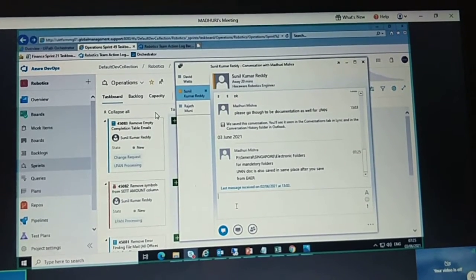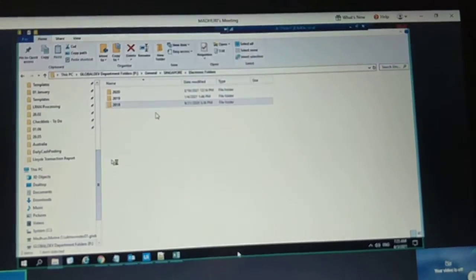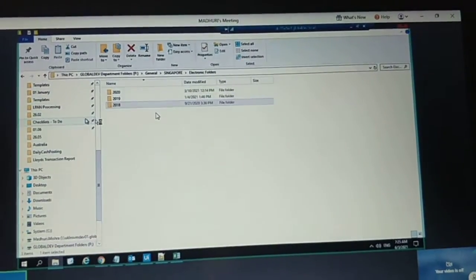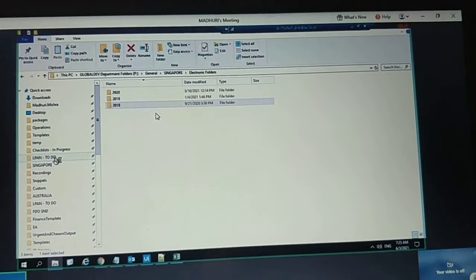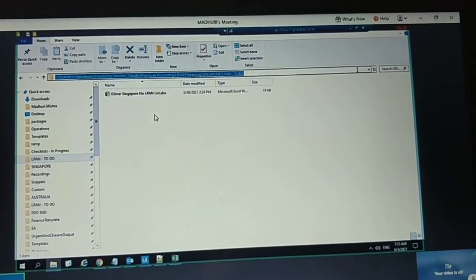Okay. And your to-do folder path will show you. Just a second. Mark everything in your quick access so that you can quickly access that.